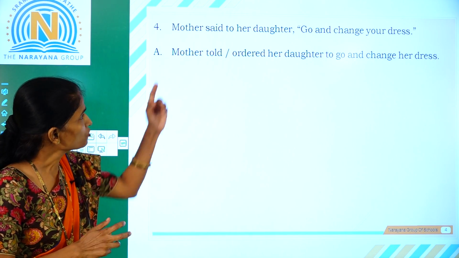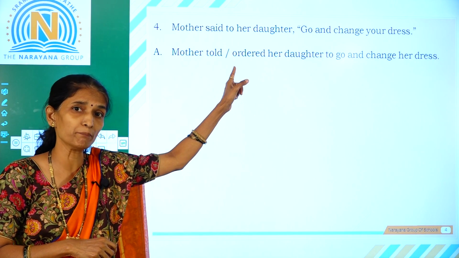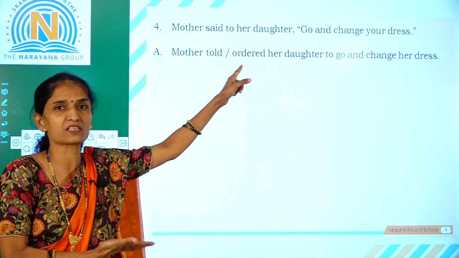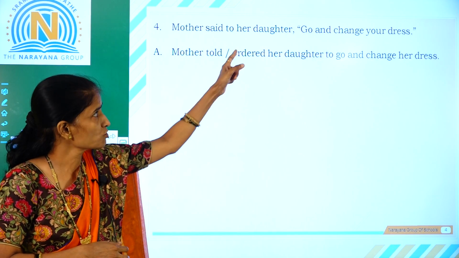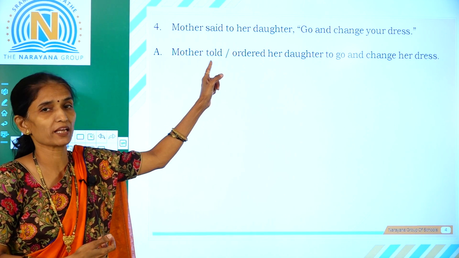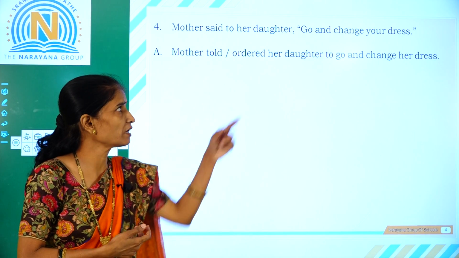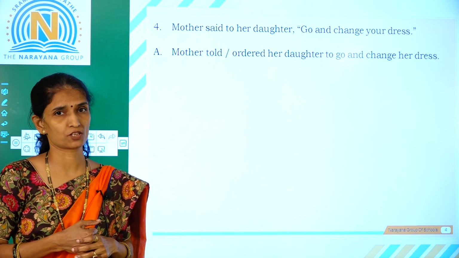So we change the sentence as, mother told or ordered, because it is an imperative sentence. We use told or ordered or requested according to whatever idea the reported clause is conveying. So go and change is taken as an order from her mother. So we can use told or ordered. Mother told or ordered her daughter to go and change her dress.